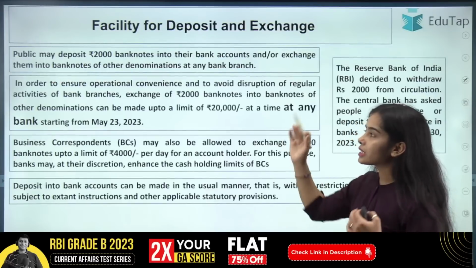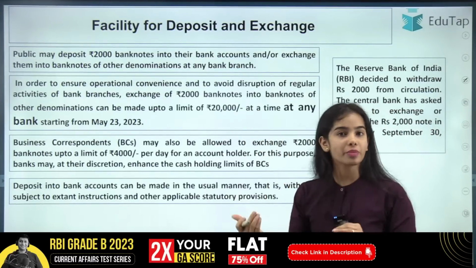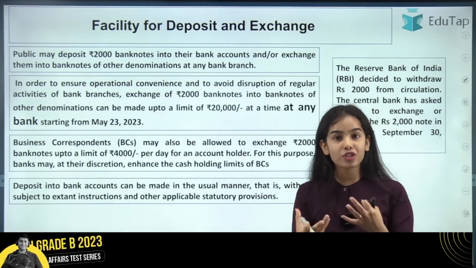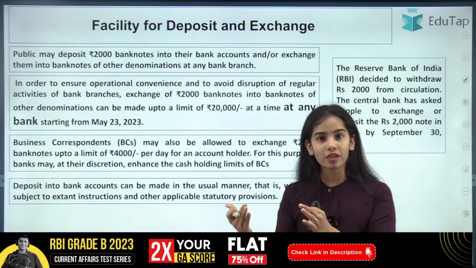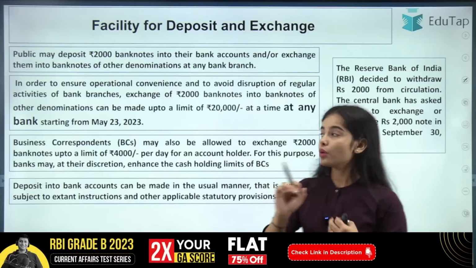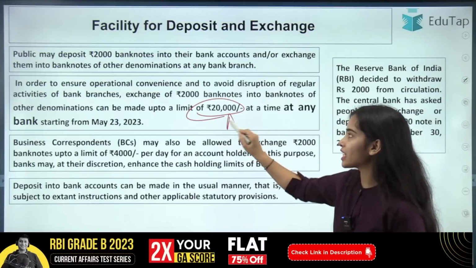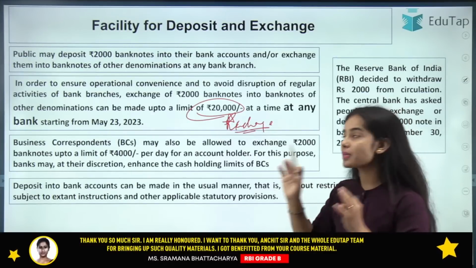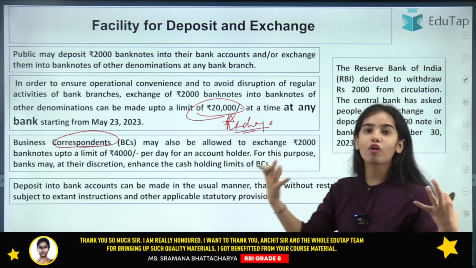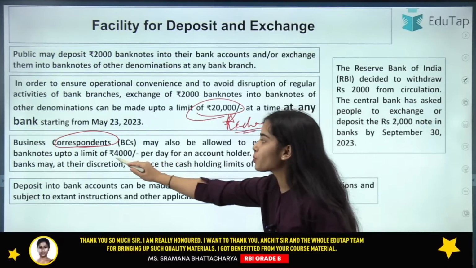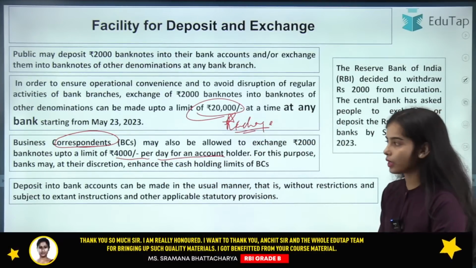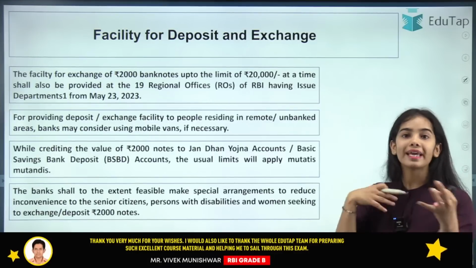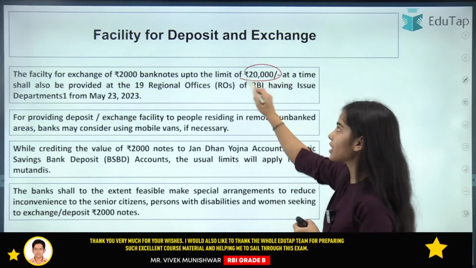Okay. So it is the public, they can deposit their rupees 2,000 banknotes, that has no limit. But if you are exchanging the banknotes with the bank, then the limit is rupees 20,000. And the limit of the exchange with the business correspondent, that is the extended arm of the bank, is rupees 4,000 per day per account holder. Okay. So this is the limit. As well as the Reserve Bank of India regional offices, they can also exchange the rupees 2,000 notes. The limit is the same, that is rupees 20,000.